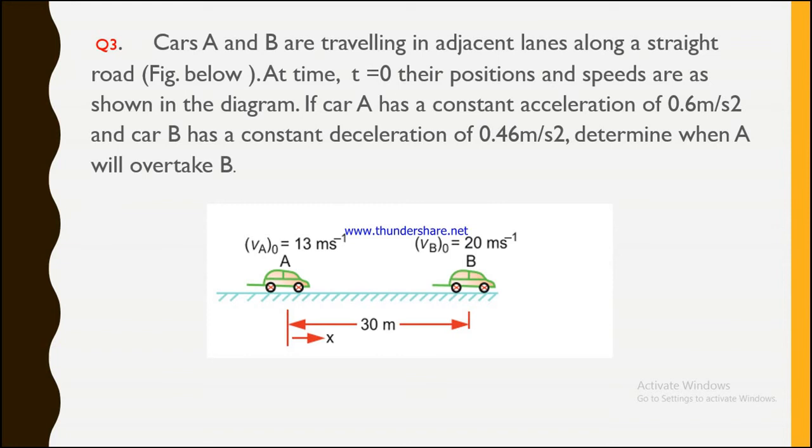So we are going to determine at what time that car A will overtake car B. So in order to describe concepts here, let us say that car A requires a time t in order to take over car B. So when car A moves in a time t and it has a distance of s, let us say s ያህል ሜትር ያህል s ያህል ሜትር ሲጓዝ car B ጋር ይደርሳል at t second ብለን ካሰብን at the same